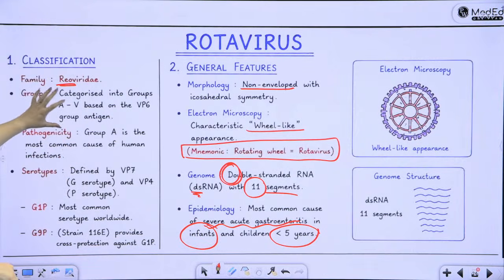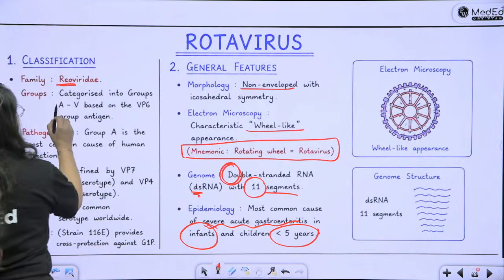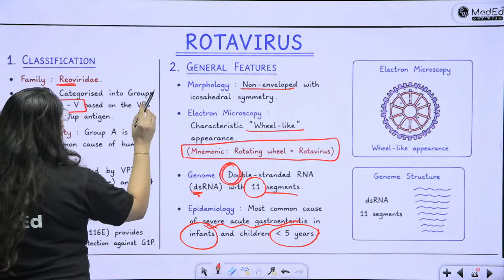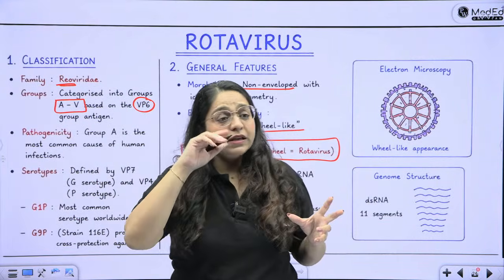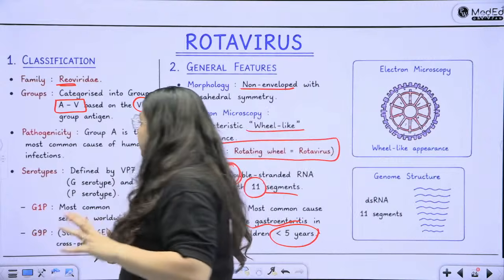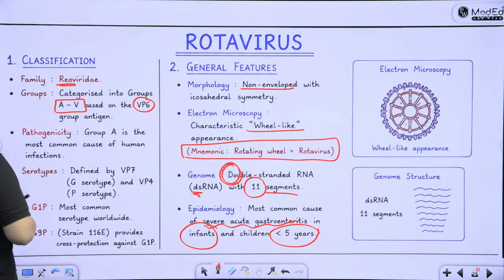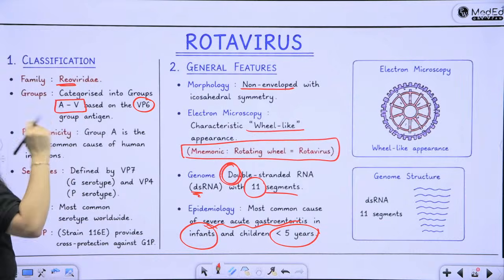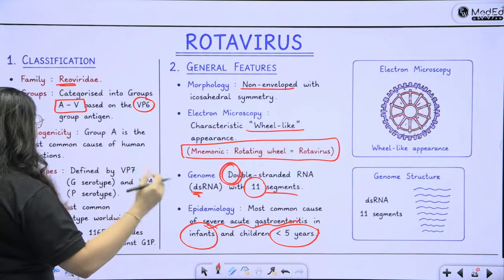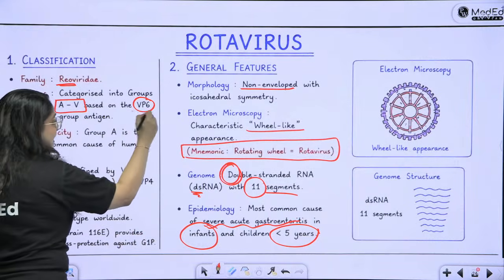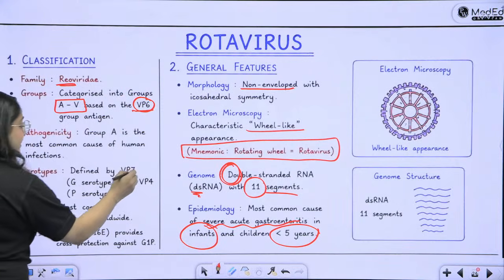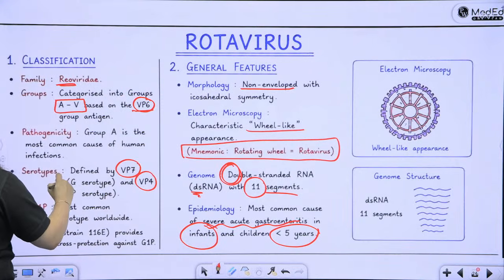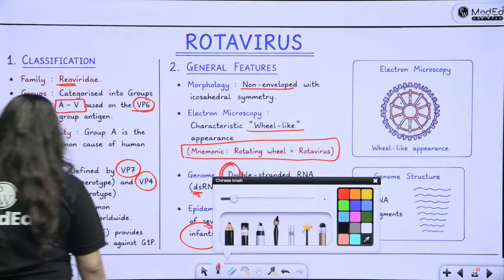Then pathogenicity: it has many serogroups. A to V serogroups are there based on one particular antigen, which is the VP6 antigen. VP6 is the viral capsid protein. And then further, group A is divided. The most important are the G and P dependent serotypes. So VP6 is putting it into A to V groups. Then further group A is divided based on VP7 and VP4. VP7 is giving you the G serotype and VP4 is giving you the P serotype. So this G and P combination is what is going to happen.